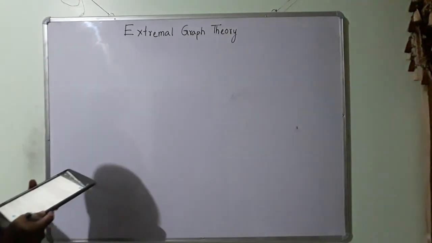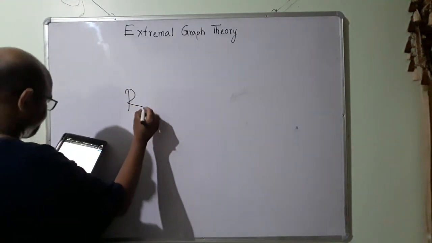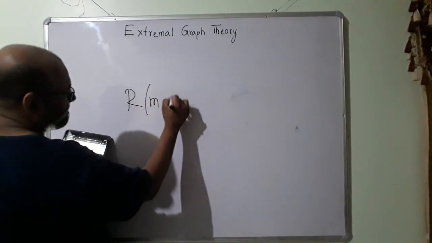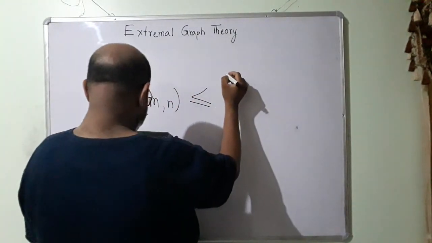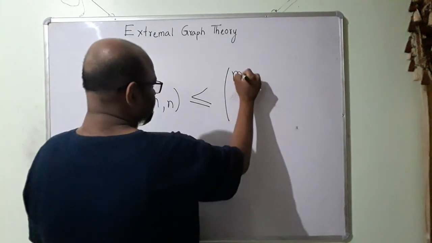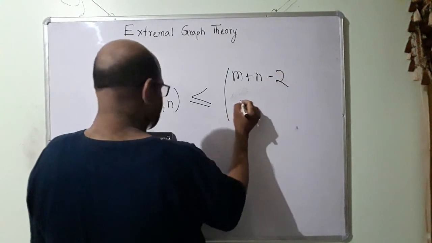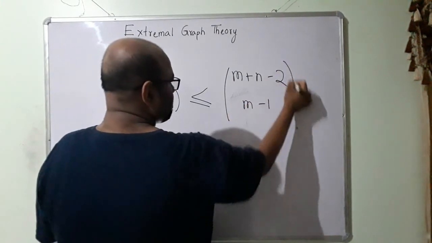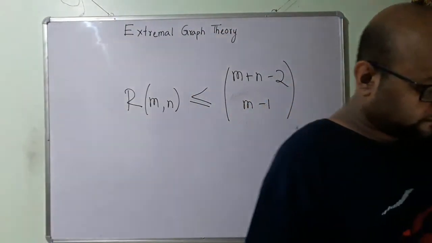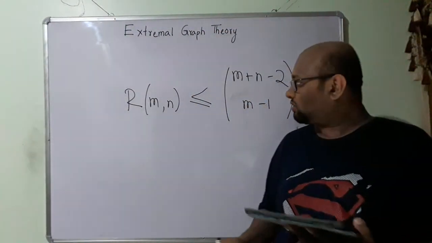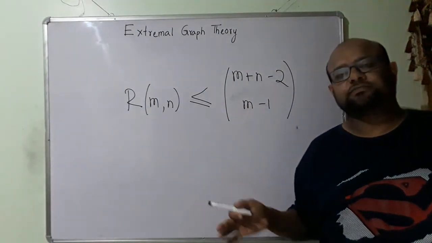But then we have this. This gives us a lower bound on what Ramsey's number is going to be.